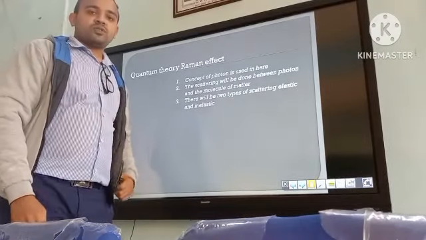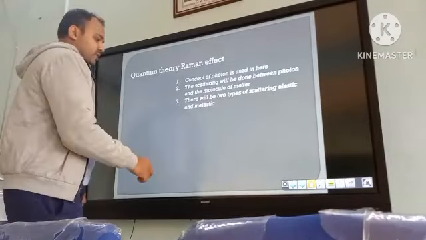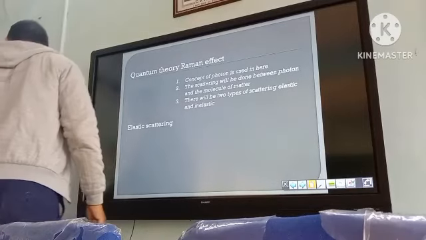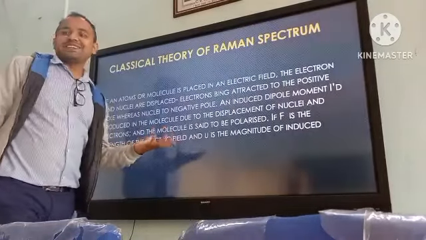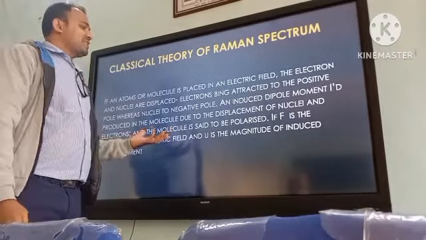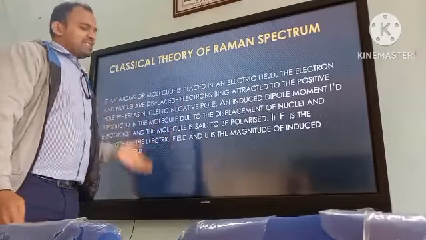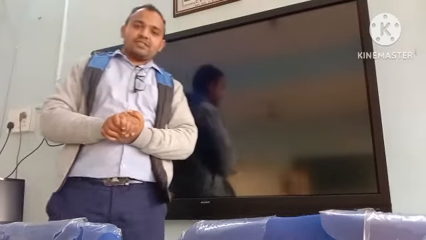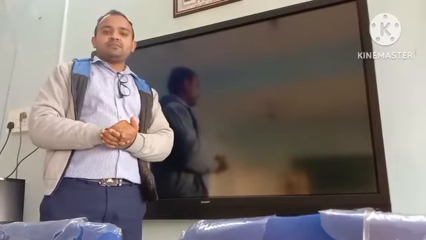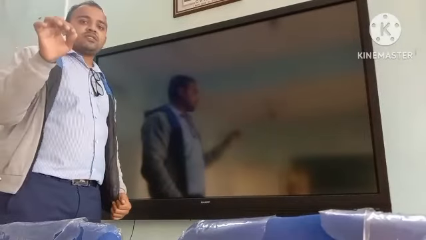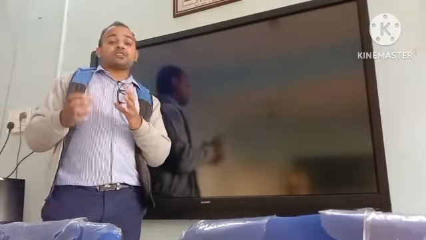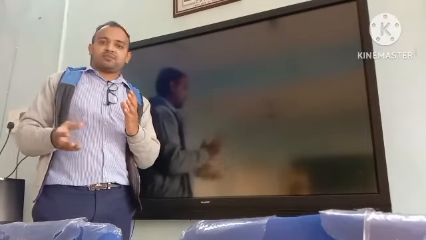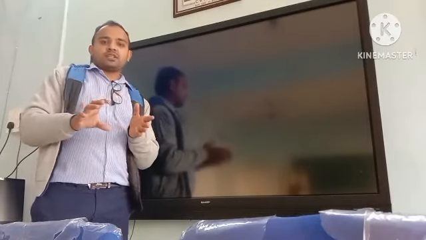Now we are going to talk about the quantum theory. Before we go to quantum theory, let me just give a little review from my classmates' presentation. Classical theory treats radiation as a wave, as an electromagnetic wave, so it has an electric field and also a magnetic field connected with it.